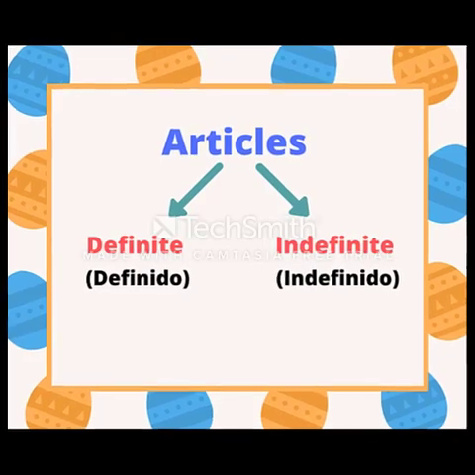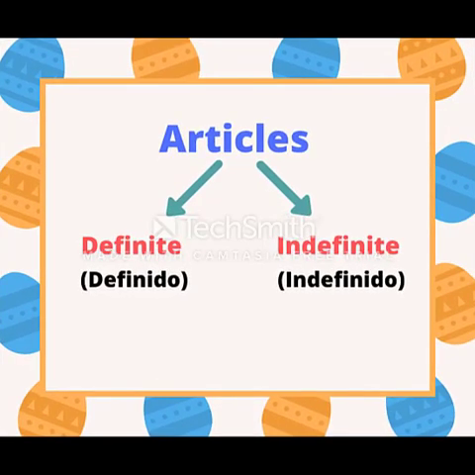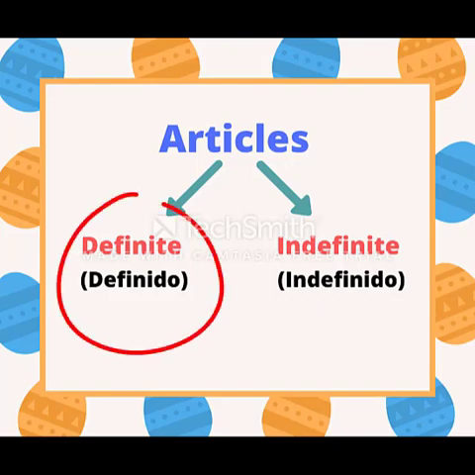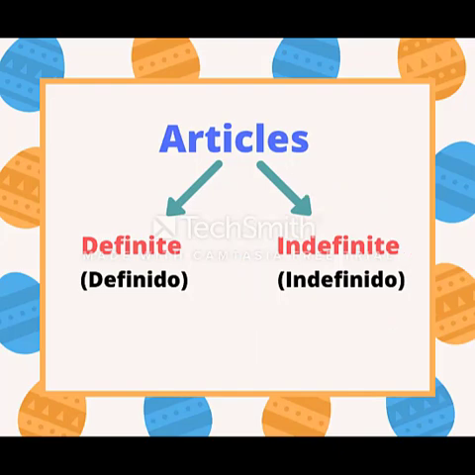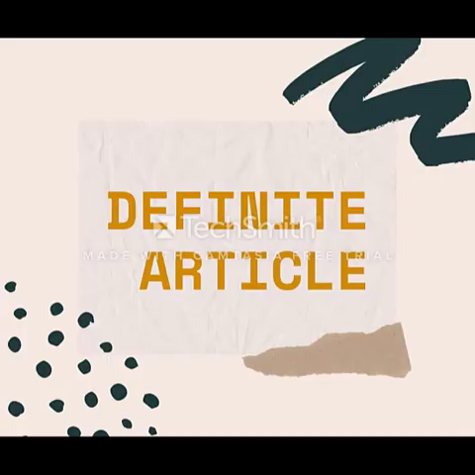Articles are of two types, definite and indefinite, definido y indefinido. A definite article is used before a noun to indicate that the identity of the noun is known to the readers. Indefinite article is used before a noun that is general or when its identity is not known. So first, let's discuss about definite articles.